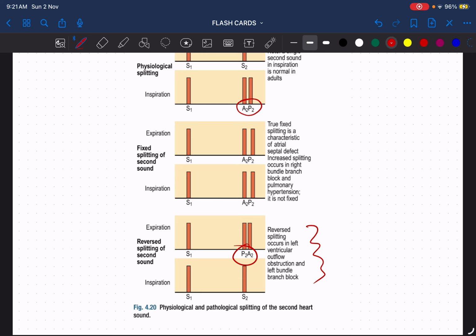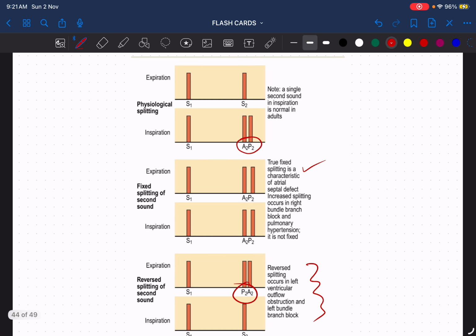And what do you mean by fixed splitting? Fixed splitting means that in every cardiac cycle, the duration between the A2 and P2 components remains fixed. That is called true fixed splitting, and it is actually a characteristic of atrial septal defect. Remember ASD. Reversed splitting occurs in case of left ventricular outflow tract obstruction and left bundle branch block. Remember, fixed splitting is not that clinically important, but reversed splitting of the second heart sound is very, very important.